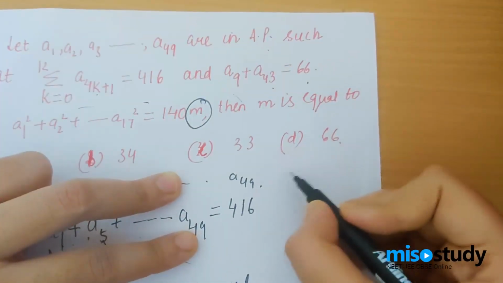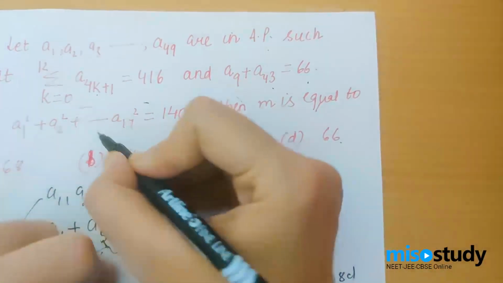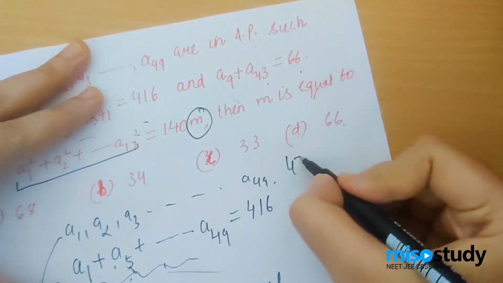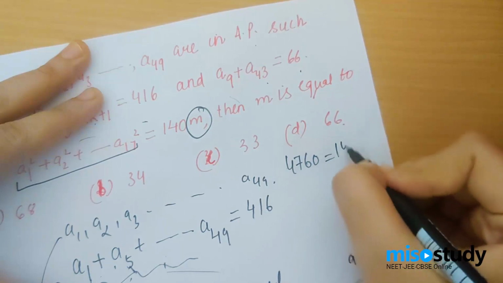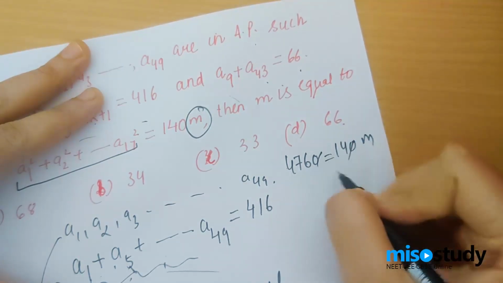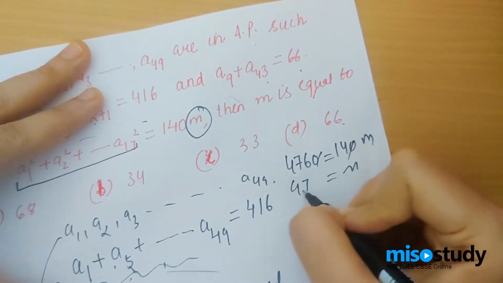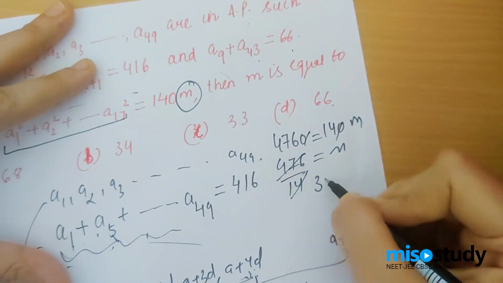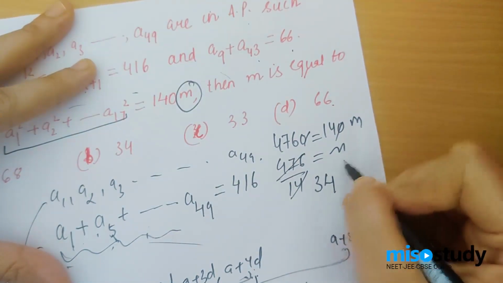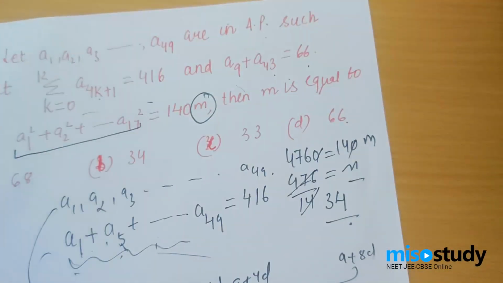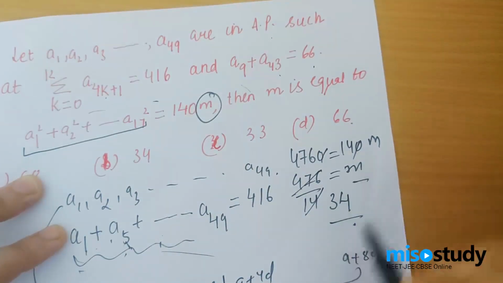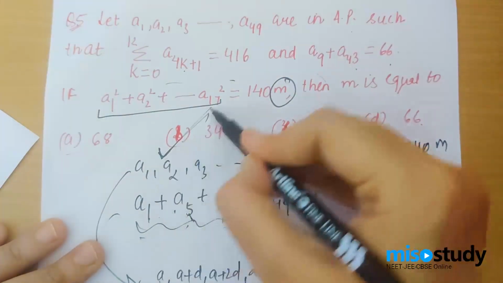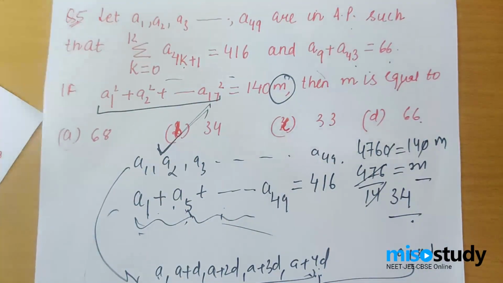So let's just compare the two. The value of this is 4760. So 4760 is given to you to be 140 m. So m should be equal to 476 by 14. 14 3s are 42, 14 4s are 56. That gives you 34. So the value of m that you find out is nothing but 34, which is my option number B. And this was an extremely simple question.